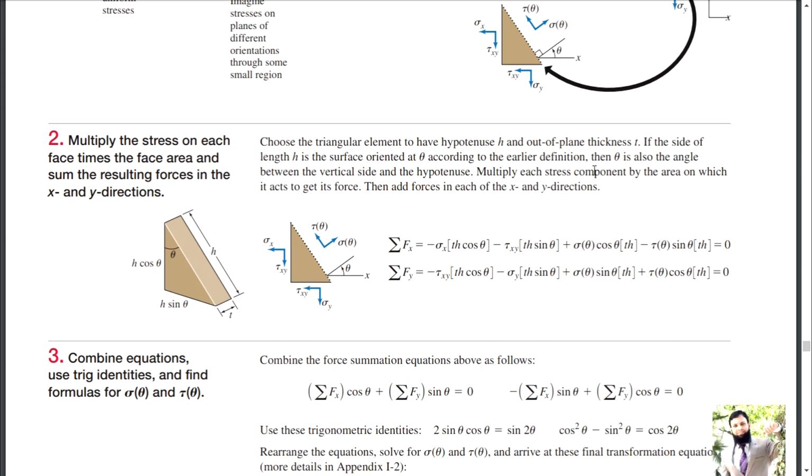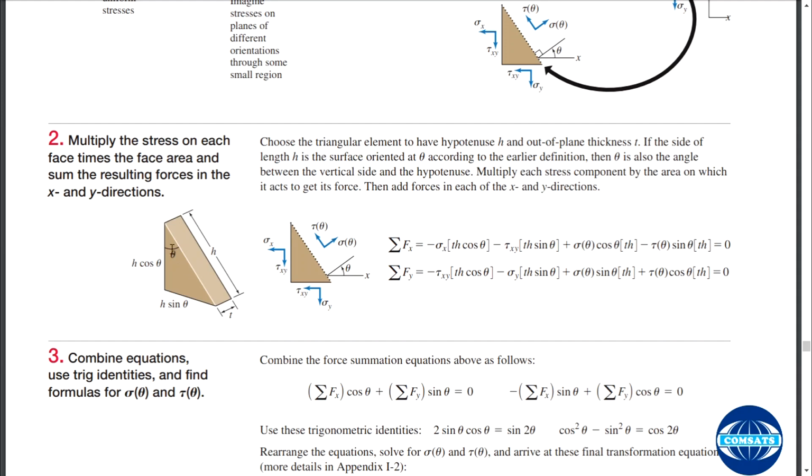This is your theorem, and you multiply each stress component by the area on which it is acting. So these are your stresses. If you multiply these stresses with the area on which they are applied, you will be able to find the forces. So using the equilibrium equations, summation of Fx is equal to 0 and summation of Fy is equal to 0, you can very easily calculate your required stresses, that is, sigma theta and tau theta.